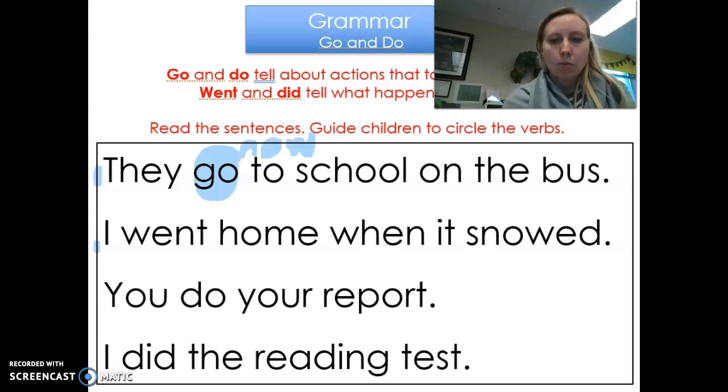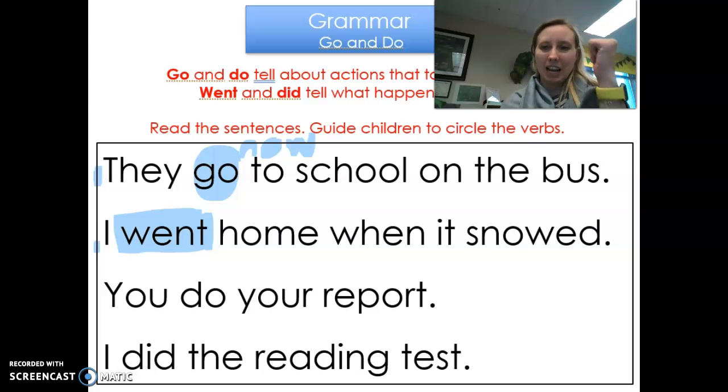Now let's look at this next sentence. I went home when it snowed. Do you know what our verb is? If you said went, nice job. If you didn't, that's okay. We'll keep learning. And went means it happened in the past. I went home when it snowed. And the ED is also showing me it's in the past.